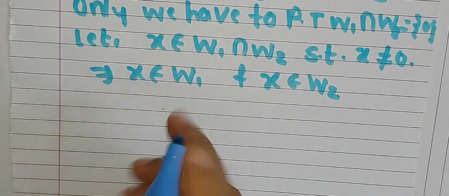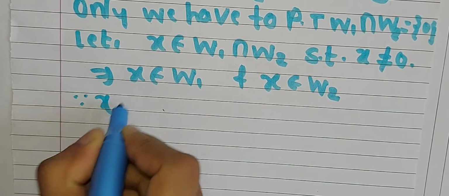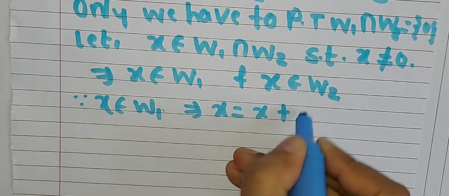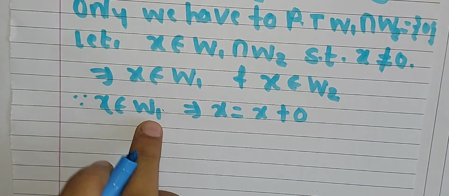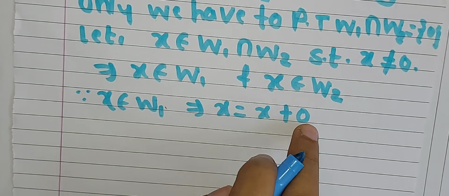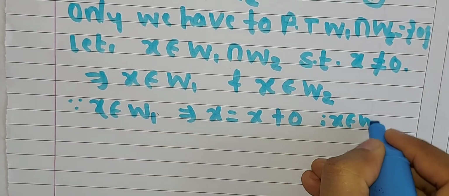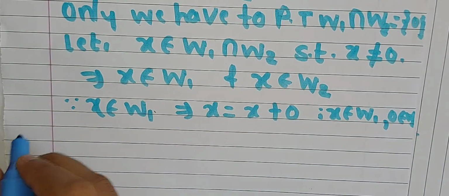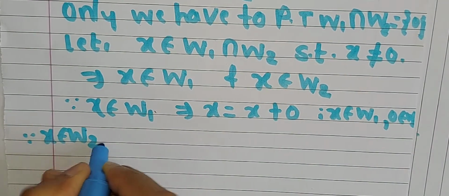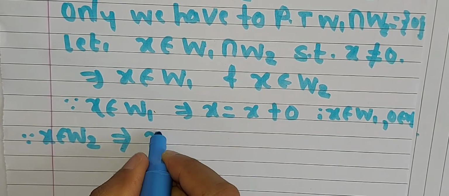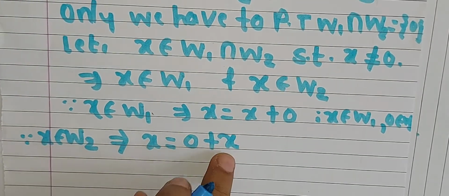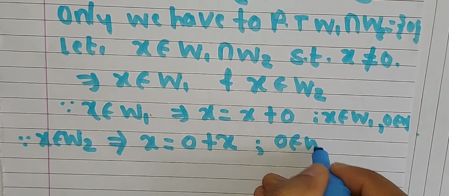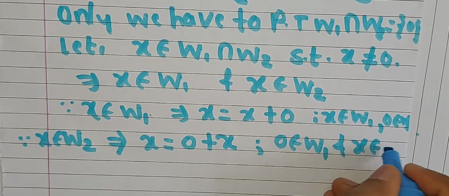Now with the help of the definition, since x belongs to W1, it can be represented as x is equal to x plus 0, where the first element belongs to W1 and the second element, 0, belongs to W2. Similarly, since x belongs to W2, it can also be represented as x is equal to 0 plus x, where 0 belongs to W1 and x belongs to W2.